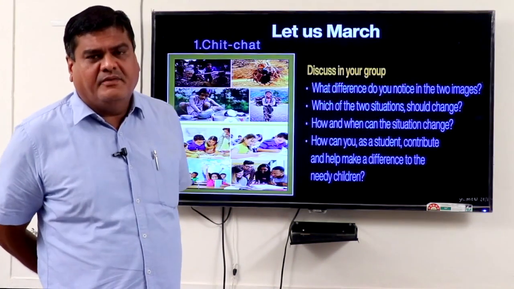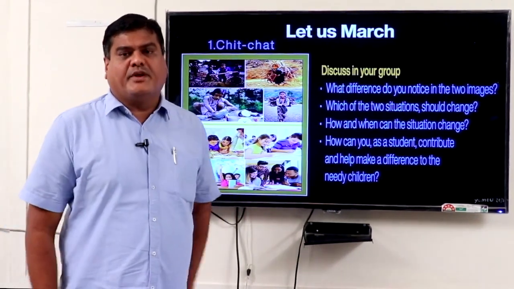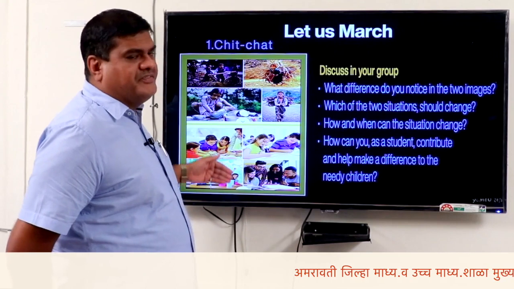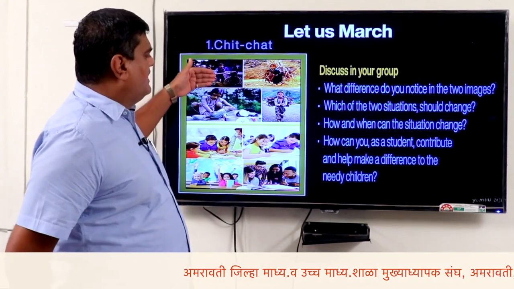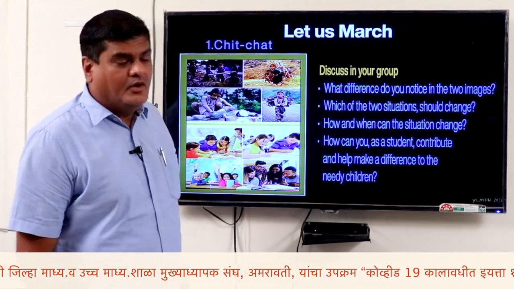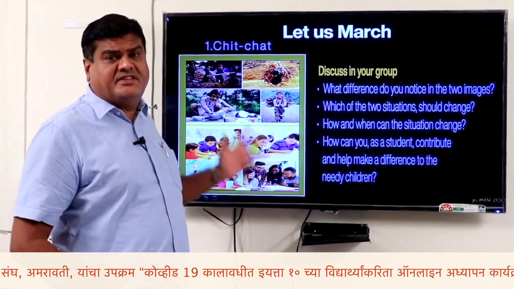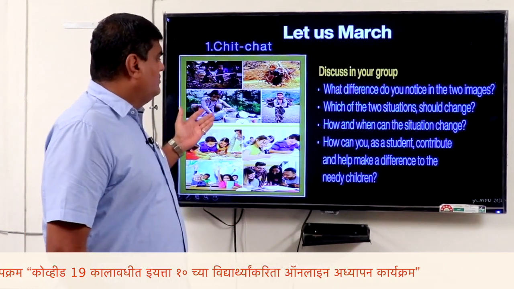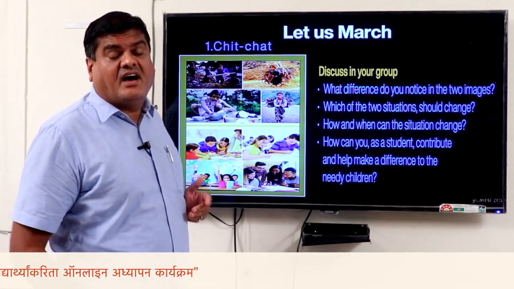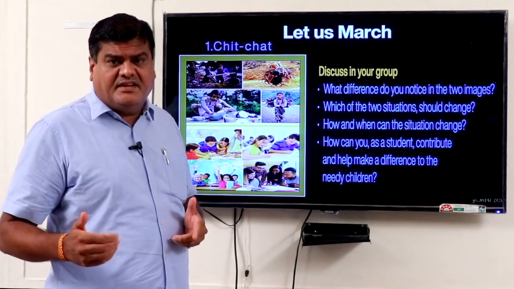Now we will discuss a picture here. Before starting today's lesson, just see this picture. This picture is divided into two parts. The upper part has one type of picture and the lower part has a different type of picture. What does this picture indicate? A very painful image is there. Look, very terrible, very painful. What do we see in this picture? The children are working. Child labor.